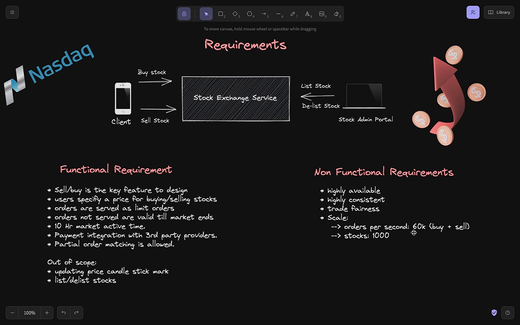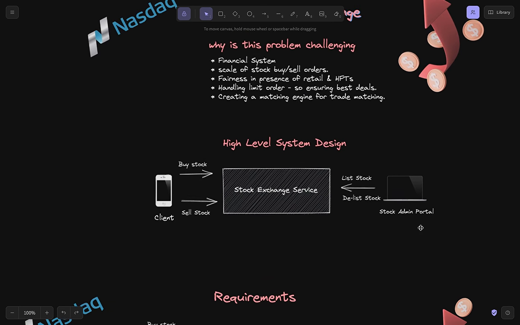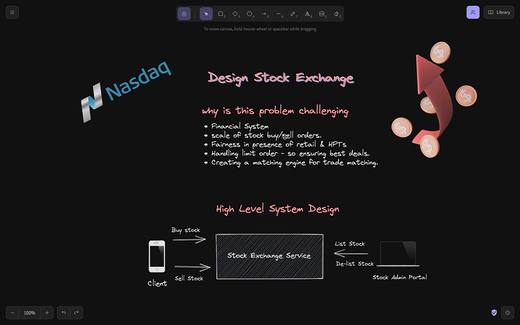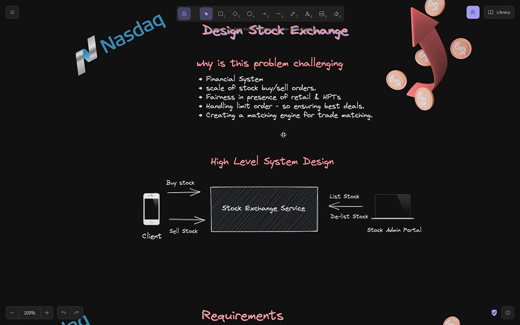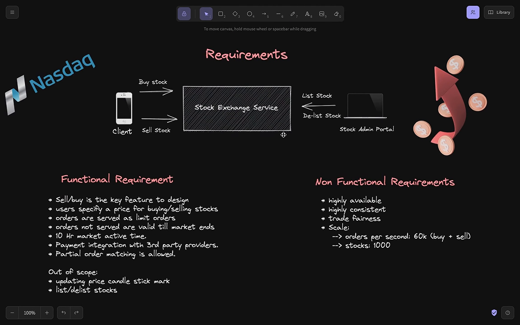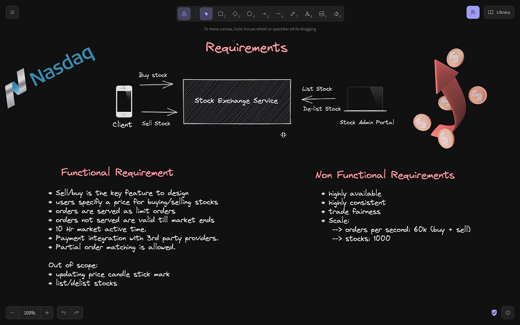Right, in the airline reservation system, our TPS was 1. Now it has a 60,000 TPS. That's a huge TPS, right? So we need to satisfy this scale. That's why initially we mentioned that scale is a challenging aspect here in this problem. So when we are discussing non-functional requirements based on scale, this system should be highly available. And since money of a lot of people is at stake, it should also be highly consistent, and the trade fairness aspect, right?